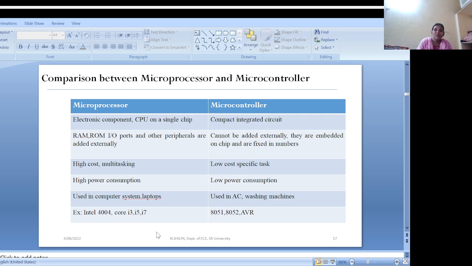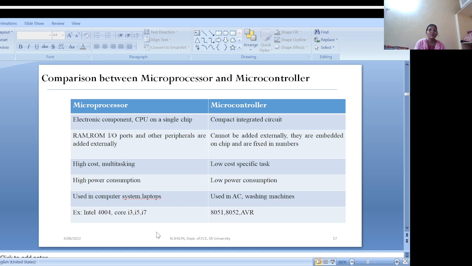Already you know a microprocessor is an electronic component that functions as a CPU. A single chip consisting of ALU and registers, without any RAM, ROM, or IO ports. It serves as the central processing part of the computer or other complex systems by performing general purpose computations.